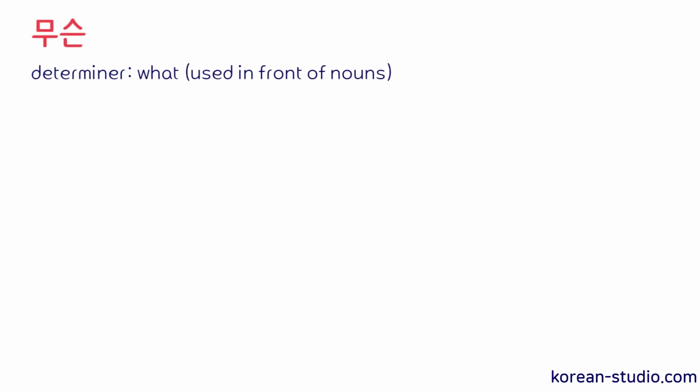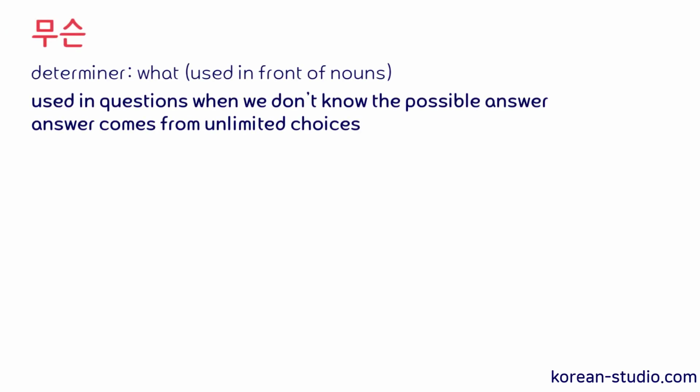Next, we have 무슨, and 무슨 means what. And 무슨 is a determiner, so it's used in front of nouns. And generally, it's used in questions, and we use 무슨 when we don't know the possible answer, or when the possible answer choice comes from an unlimited number of things.